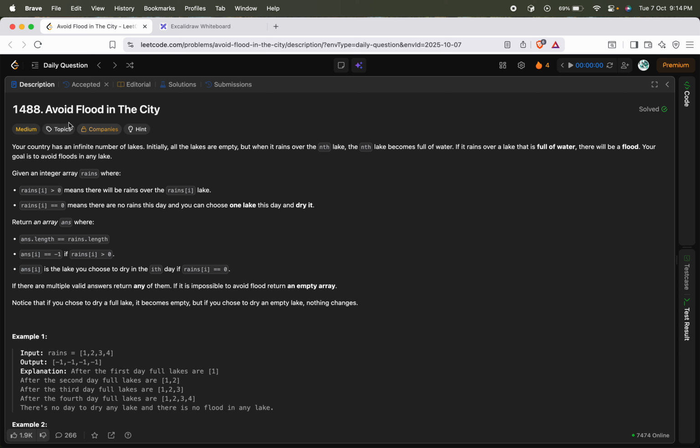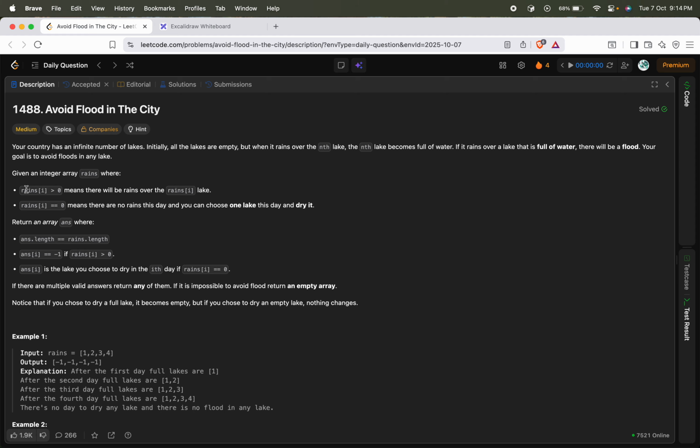Today let's solve Leetcode problem 1488, Avoid Flood in the City. Your country has an infinite number of lakes. Initially all the lakes are empty, but when it rains over the nth lake, the nth lake becomes full of water. Whenever rain happens on a specific lake, the lake will become full. If it rains over a lake that is full of water, there will be a flood. If the lake is already full and rain happens once again on the same lake, then it will be flooded. Your goal is to avoid floods in any lake.